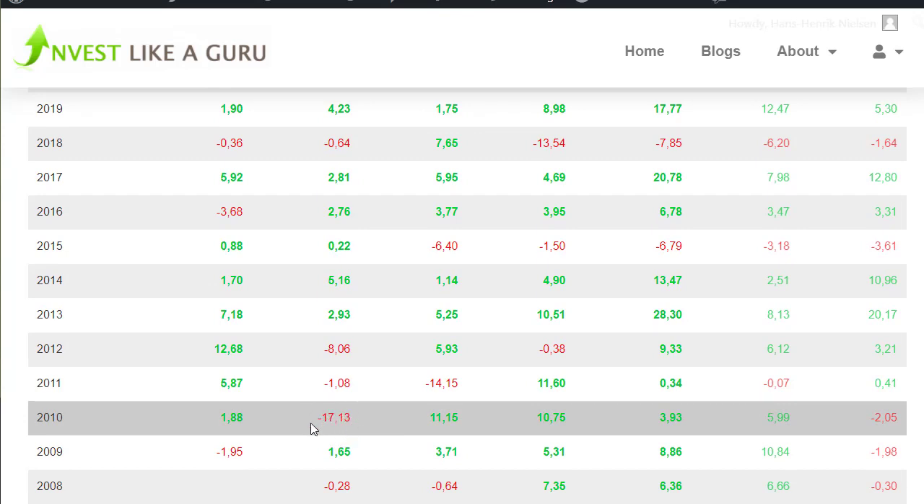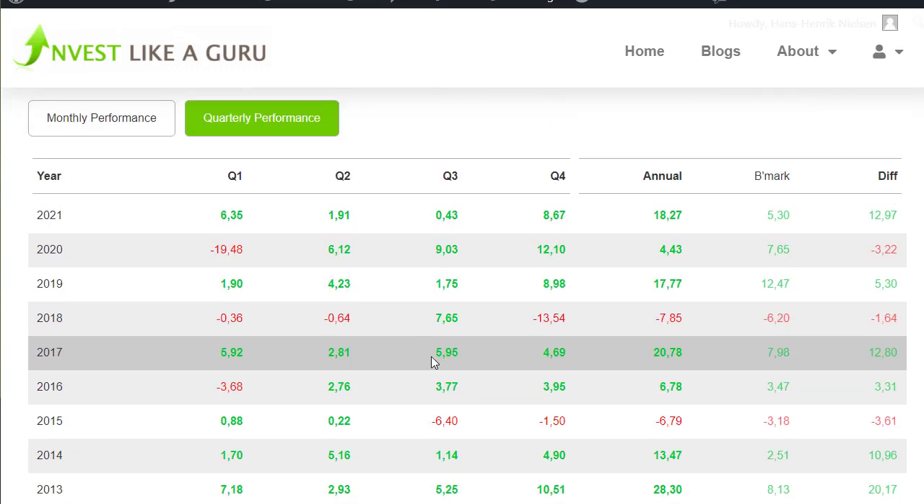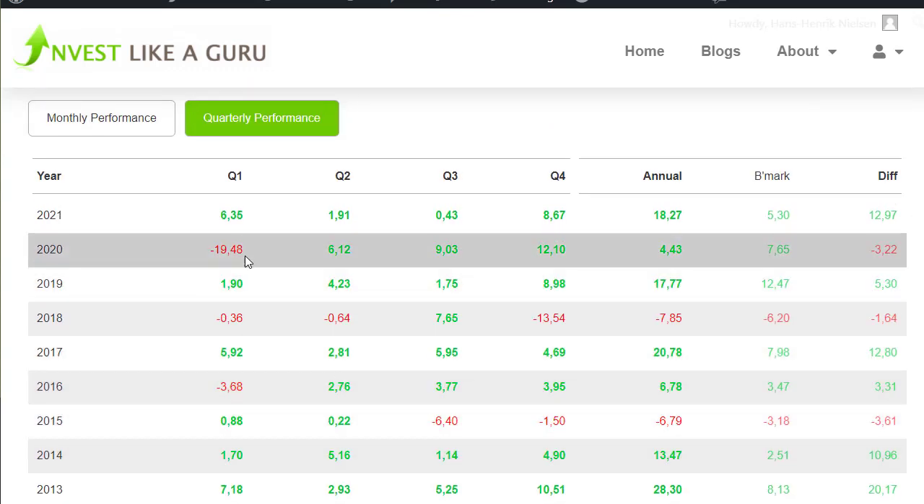And here you can see the 17.13% here. And you can see some higher here, 19.48% up in Q1, and that is of course with the COVID and everything.